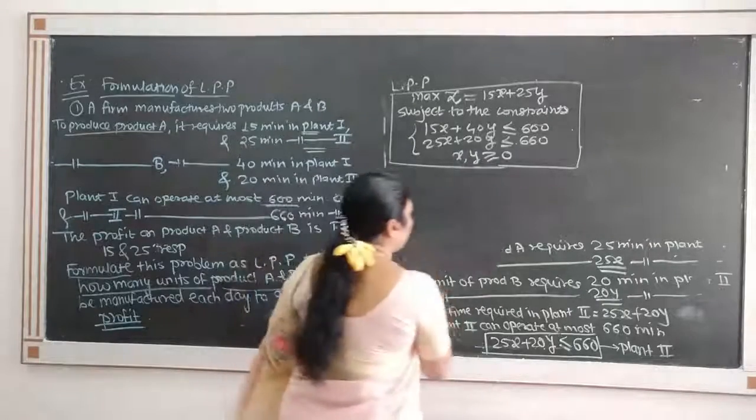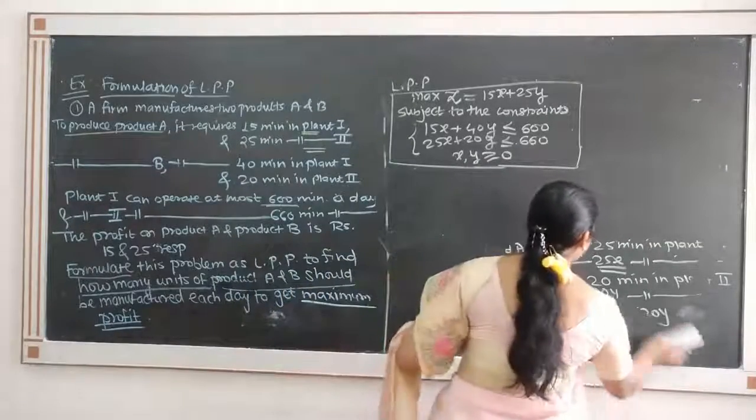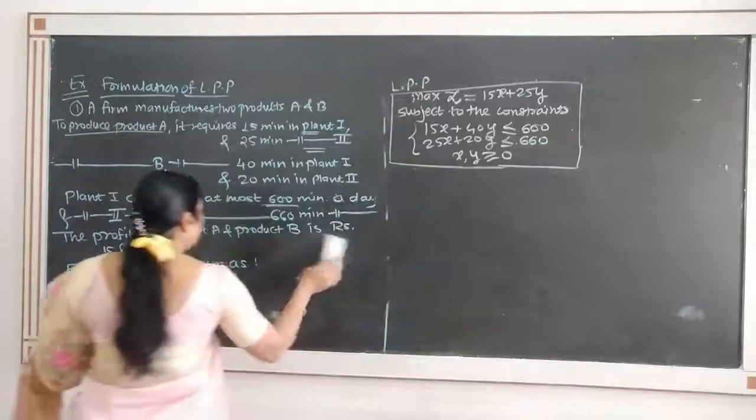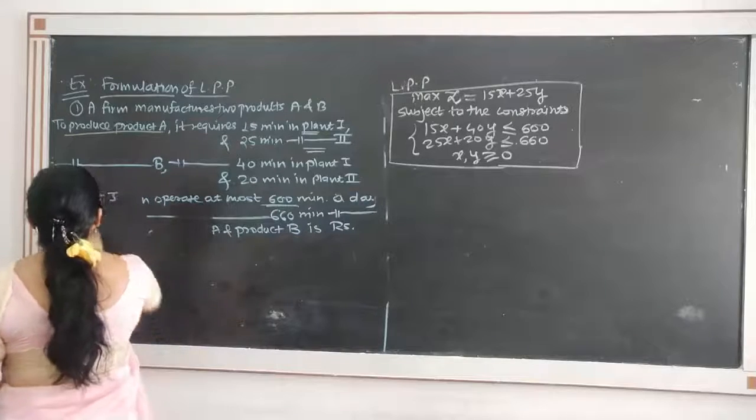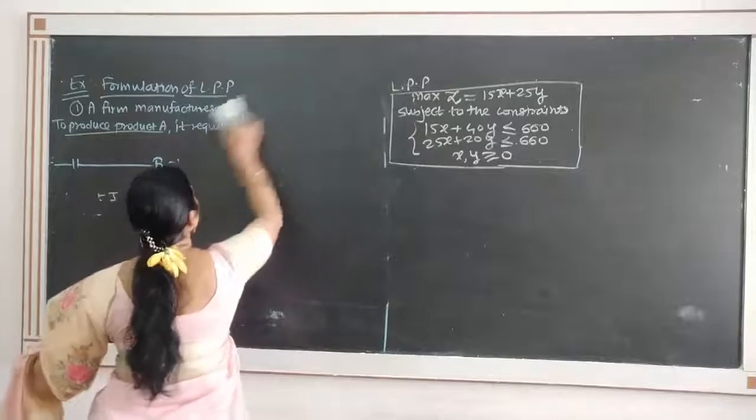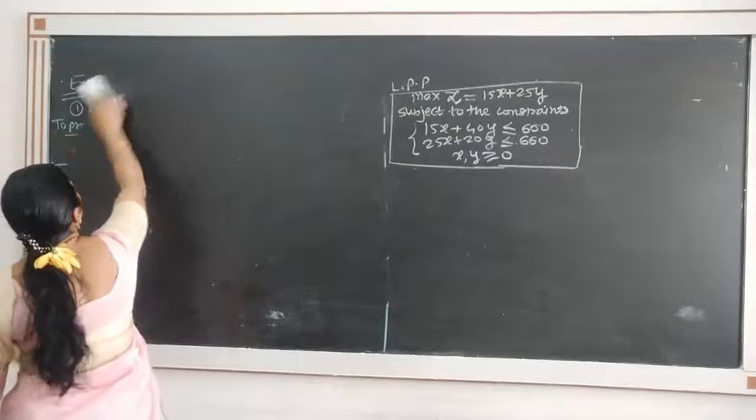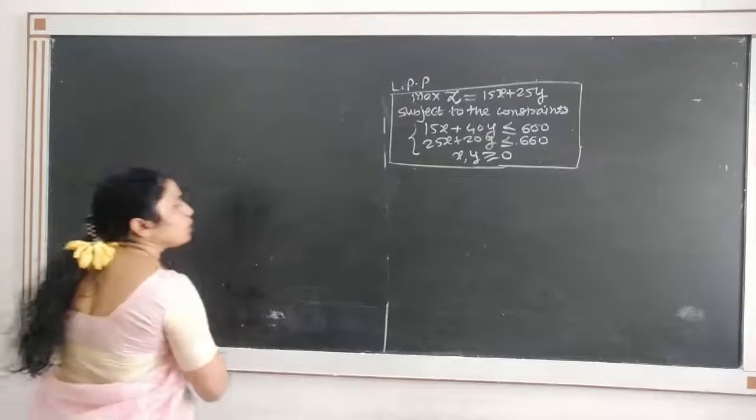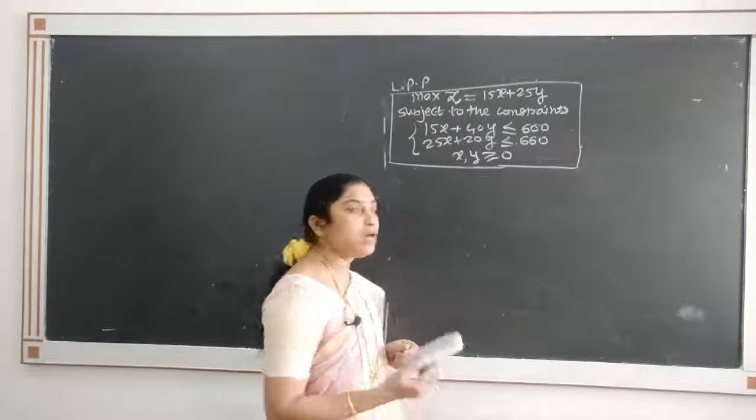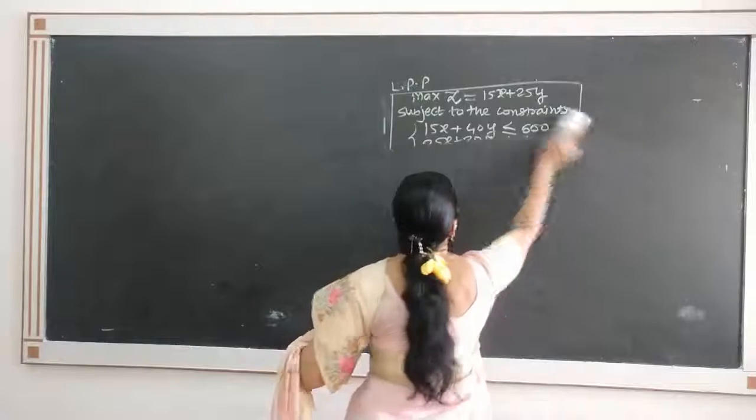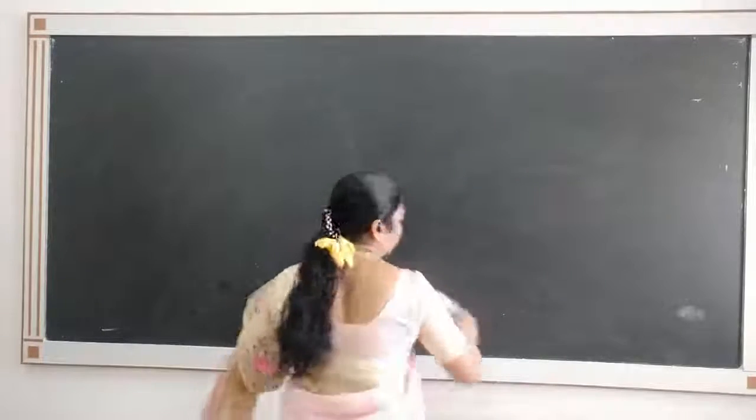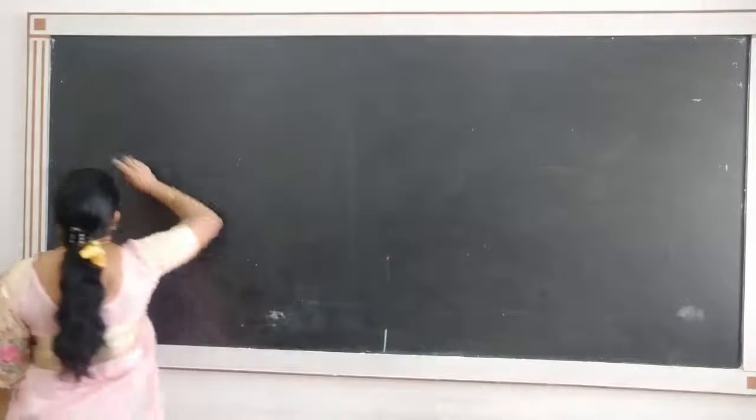So we have considered maximization as it is profit, because optimization techniques have either maximization or minimization. Whenever it is profit or revenue, we will maximize, but if it is cost, we have to minimize. So we will consider one example for the minimization case. So consider the second example.